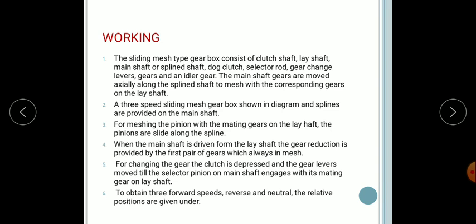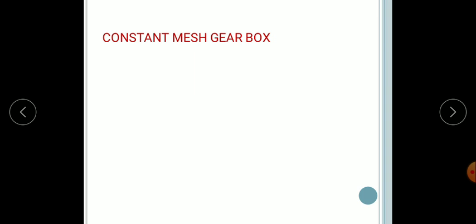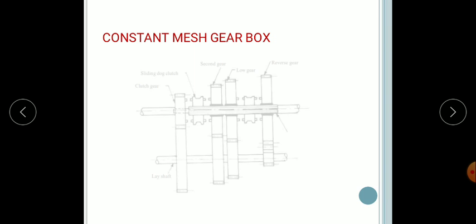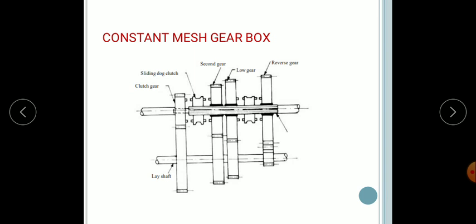Next comes the next gearbox, that is the constant mesh gearbox. So this is the constant mesh gearbox diagram. In the constant mesh gearbox, we can see all the gears are in constant mesh all the time. You can see the reverse gear, the lower gear, the second gear, the clutch gear.